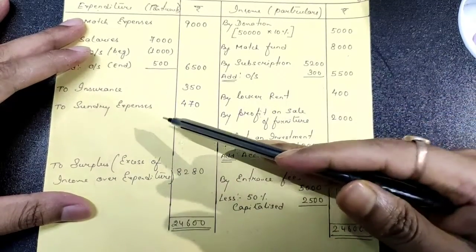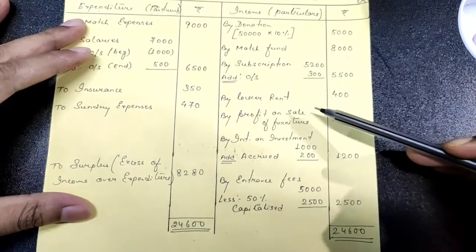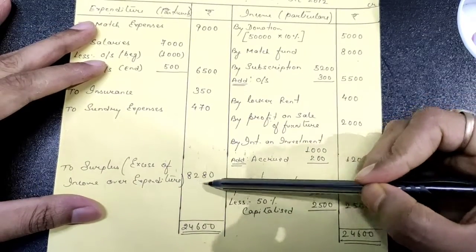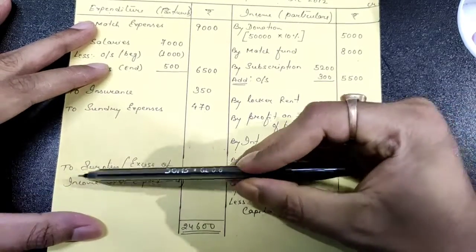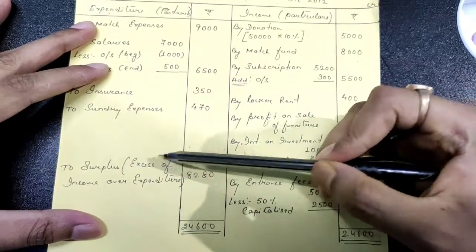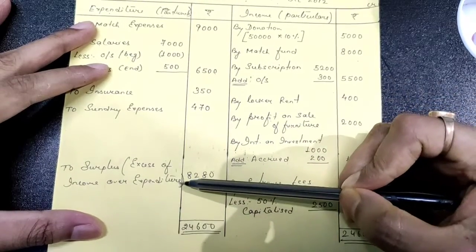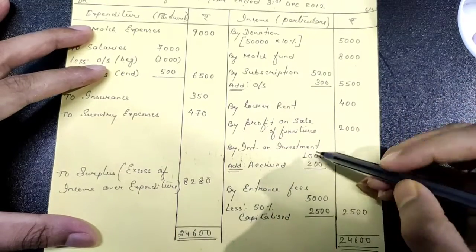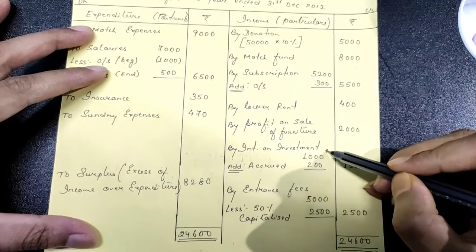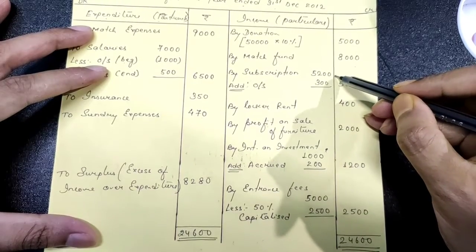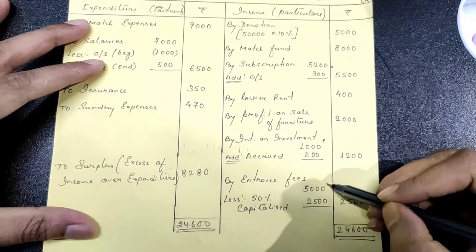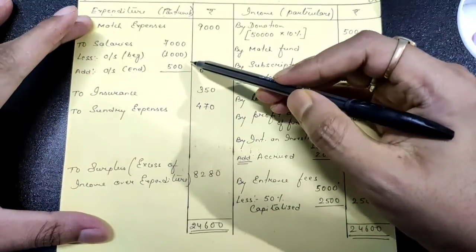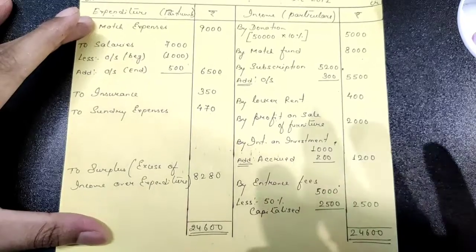Now since the balance came this side, it is surplus. If the balance comes on the income side, it will be deficit. So this amount you will write here as surplus, in bracket excess of income over expenditure. Okay, so in this way the sum is over. I'll repeat once more, students, in this particular sum be careful with this interest on investment, then this subscription and the entrance fees. These are three major adjustments in this particular sum, and one more was there, that is salaries. Okay, so I hope you understood the sum.